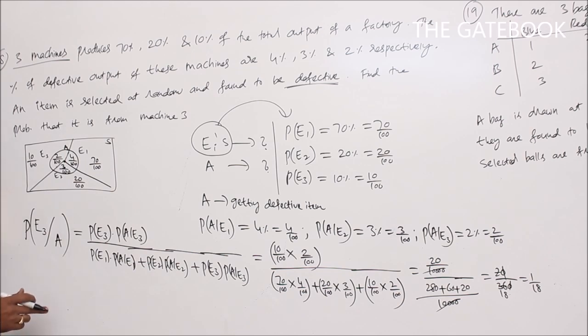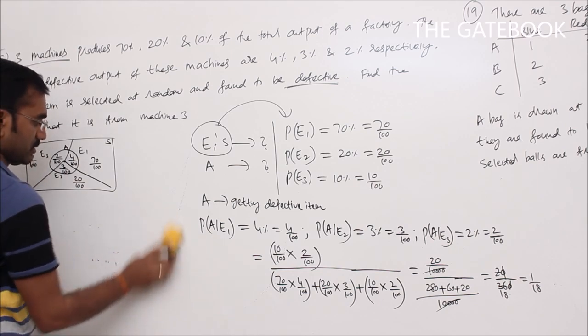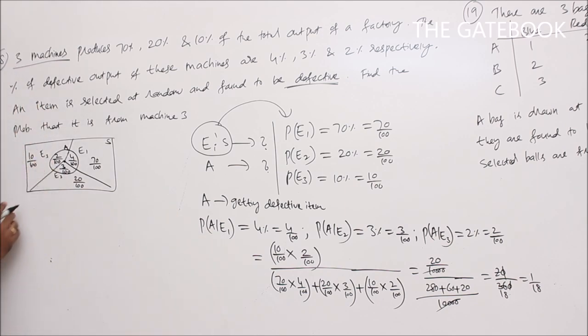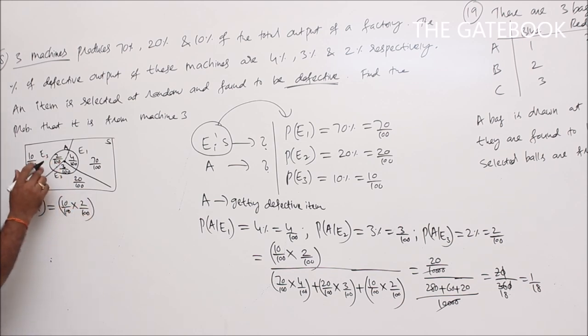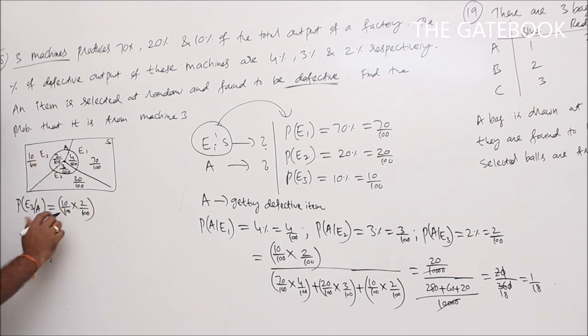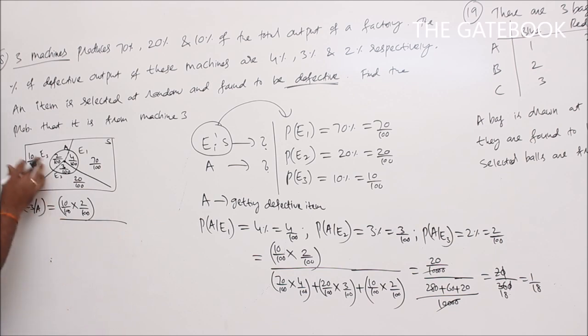So for machine 3, what is the corresponding probability here? Multiply these two. We require P of E3 given A, from machine 3. For machine 3 means here 10 by 100 into 2 by 100. That is the corresponding probability for A and E3 for machine 3. By total probability, total probability means the sum of all these values.